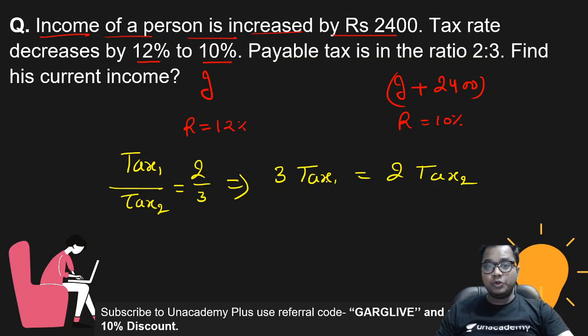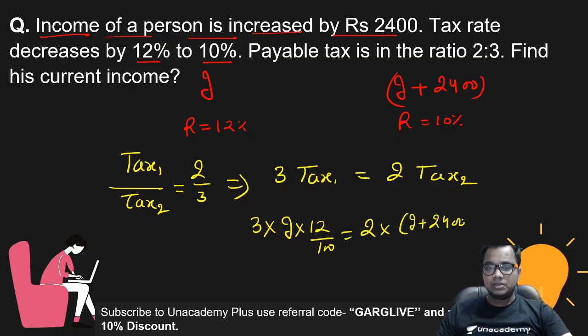So how to calculate tax? Income into rate. So 3 into income I into rate 12 by 100 equals 2 into (income plus 2400) into 10 upon 100. Now 100 and 100 cancel out, and 2 into 6 is 12 times, so 6 into 3, 18I equals 10I plus 10 into 24, this is 24,000.